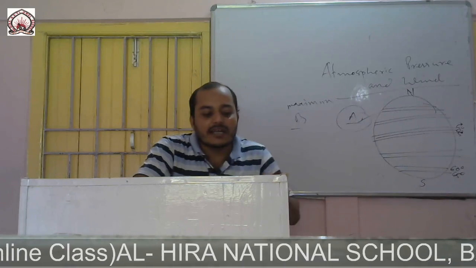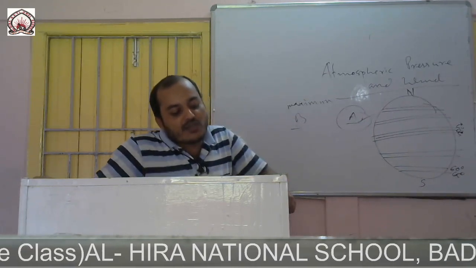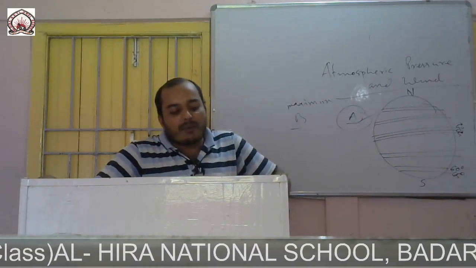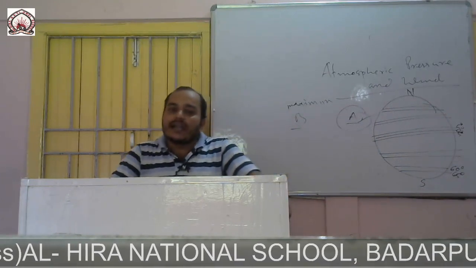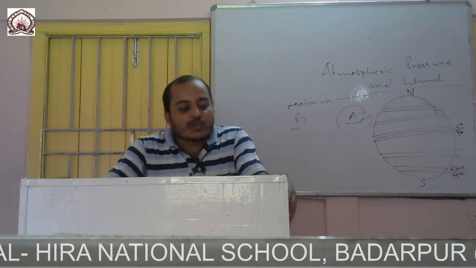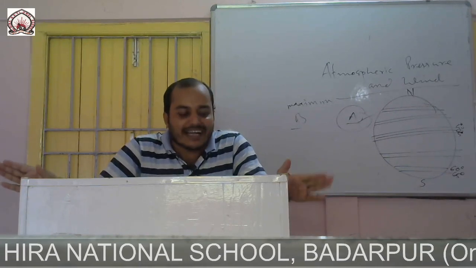Now next are the different types of wind. First one is planetary wind. Planetary wind is the wind which blows in a particular direction constantly throughout the year.